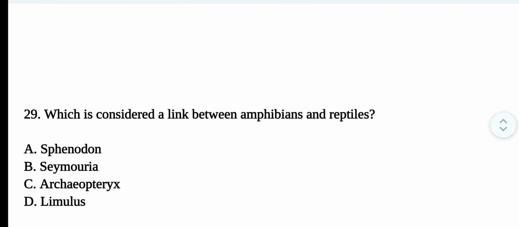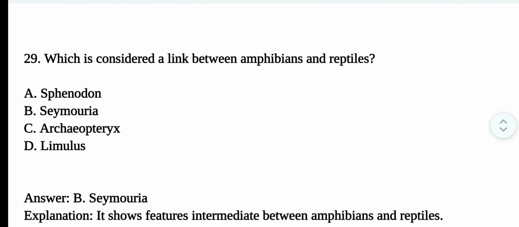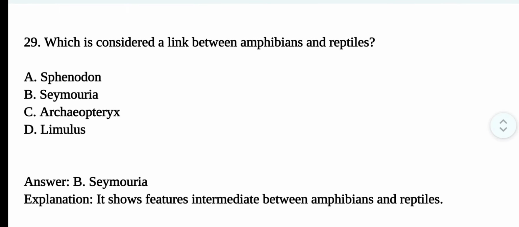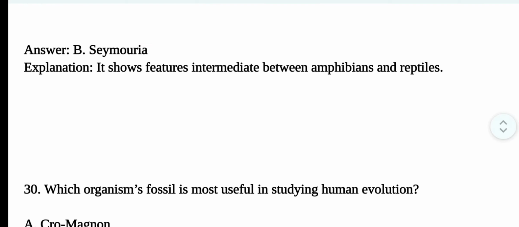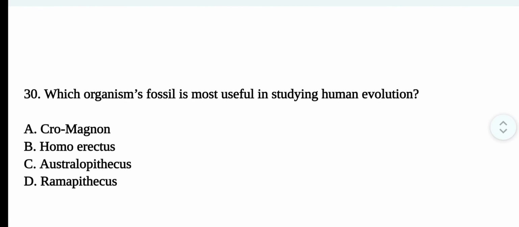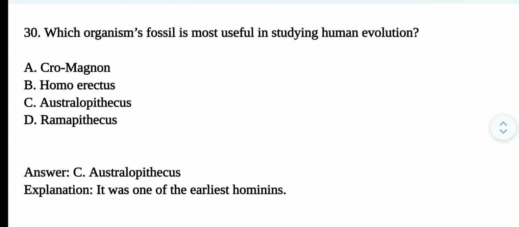Question number 29. Which is considered a link between amphibians and reptiles? The correct option is option B. Seymouria. It shows features intermediate between amphibians and reptiles. Question number 30. Which organism's fossils is most useful in studying human evolution? The correct option is option C. Australopithecus. It was one of the earliest hominids.